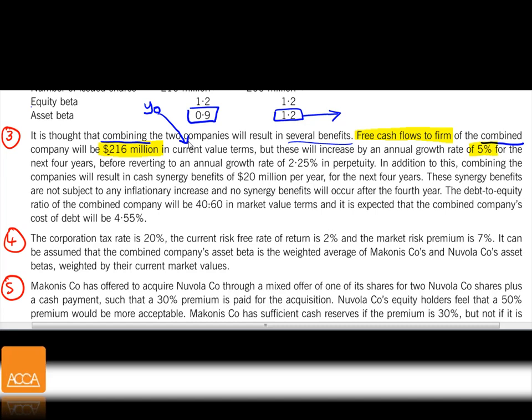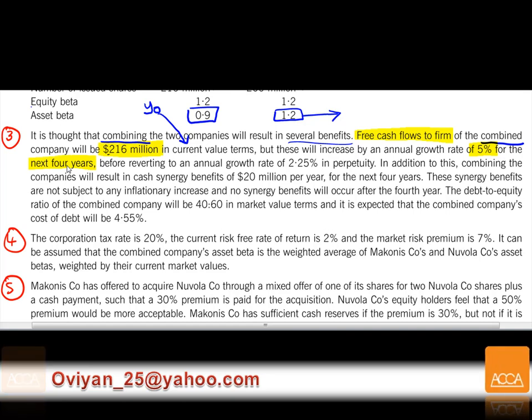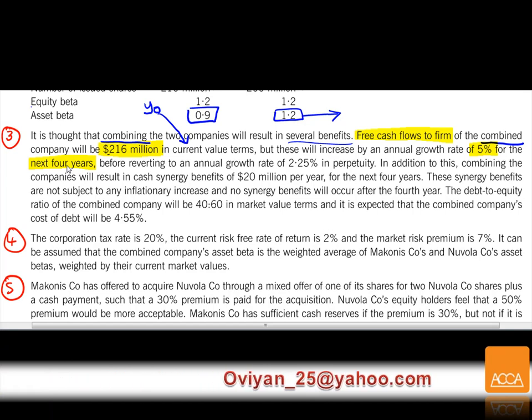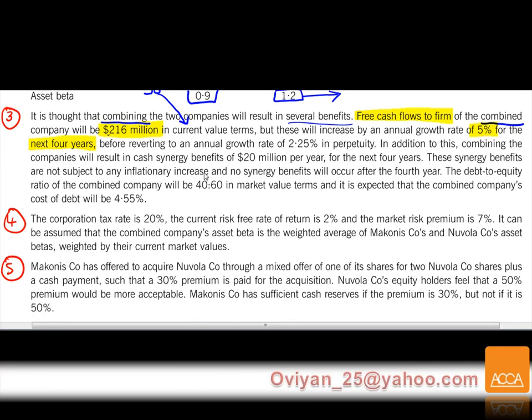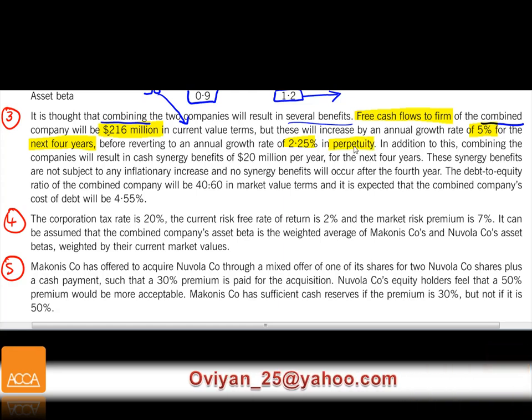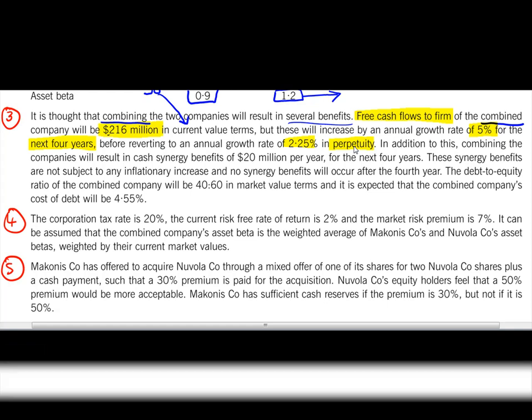These are keywords that I'm highlighting: 5% for the next 4 years. This is very common by your examiner. He doesn't give you a one-off growth rate. There will usually be 2 growth rates in your exams. 5% for the next 4 years before reverting to an annual growth rate of 2.5% in perpetuity. That means to infinity it is going to grow, so our valuation model is going to be based on a perpetuity model.